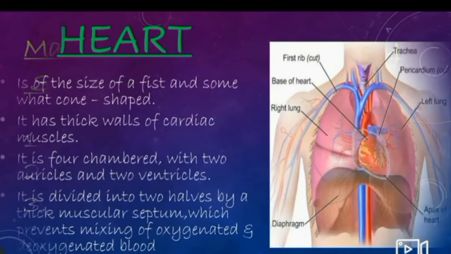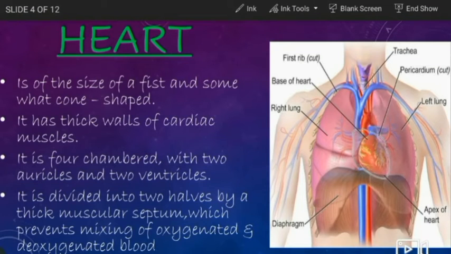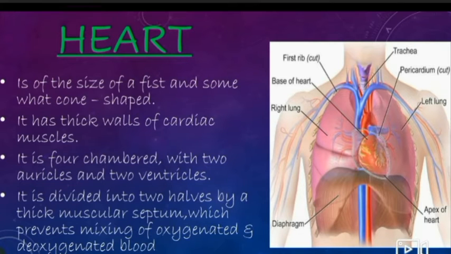So now let's move to the next topic, which is the heart. The heart is the size of a fist and somewhat cone-shaped. It has thick walls of cardiac muscles, which means that the heart is made up of cardiac muscles. It is four-chambered with two auricles and two ventricles, and we are going to learn about them later on. It is divided into two halves by a thick muscular septum, which prevents mixing of oxygenated and deoxygenated blood.